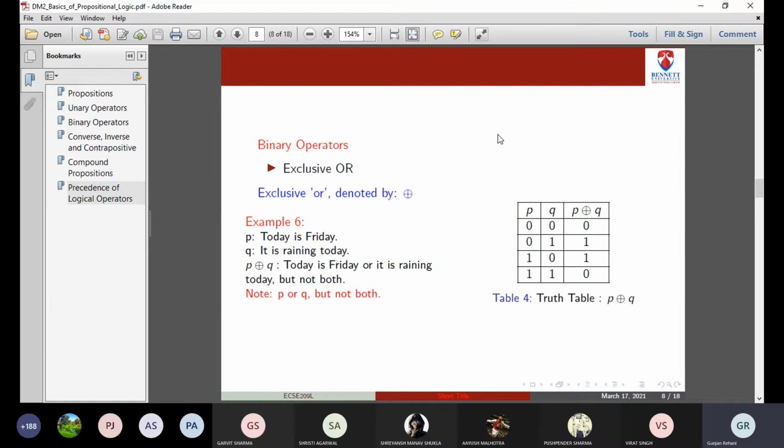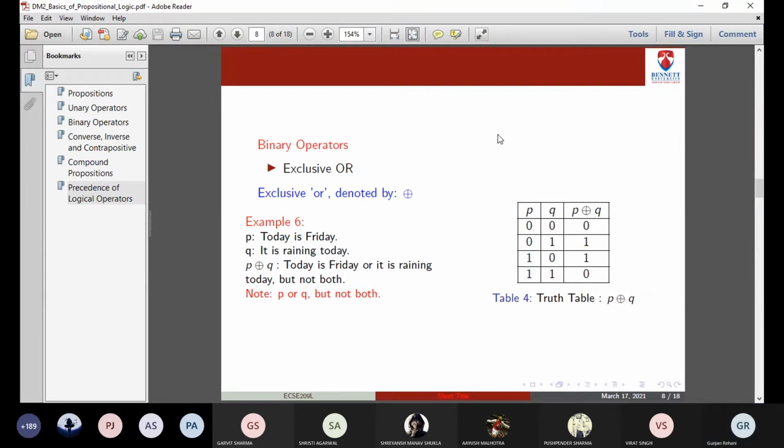So you can read the note: P or Q but not both. Today is Friday or it is raining today but not both. Either of the conditions is true but both of the conditions are not true. This is the meaning of exclusive or. You should know every operator's truth table. By the name, you can remember the values for the truth table. Exclusive or says P or Q but not both. This way you'll be able to write down the truth table. You don't need to learn it, right?